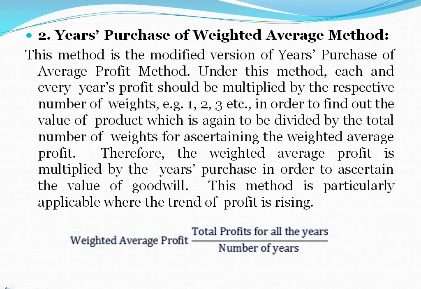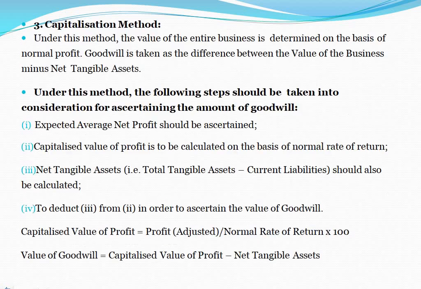In order to find out the value of product, which is again to be divided by the total number of weights for ascertaining the weighted average profit. Therefore, the weighted average profit is multiplied by the years purchase in order to ascertain the value of goodwill. This method is particularly applicable where the trend of profit is rising. So, the formula for weighted average profit equals total profit for all the years divided by number of years.